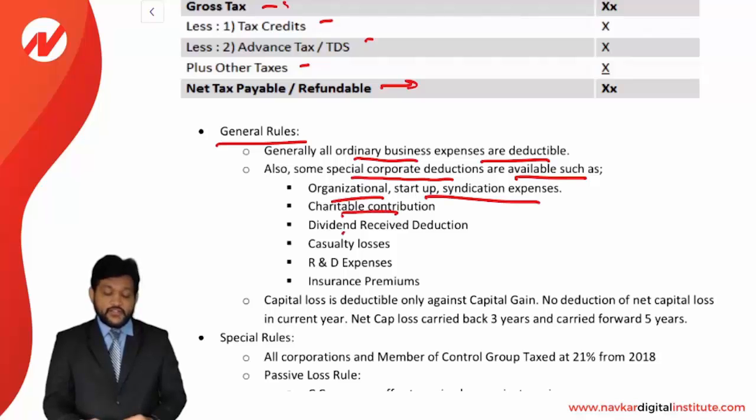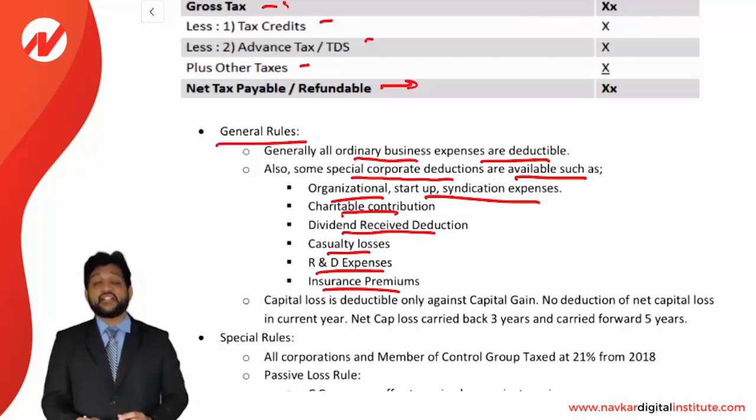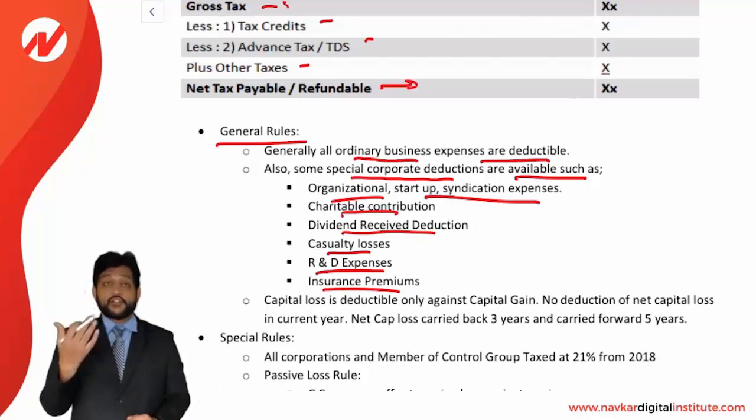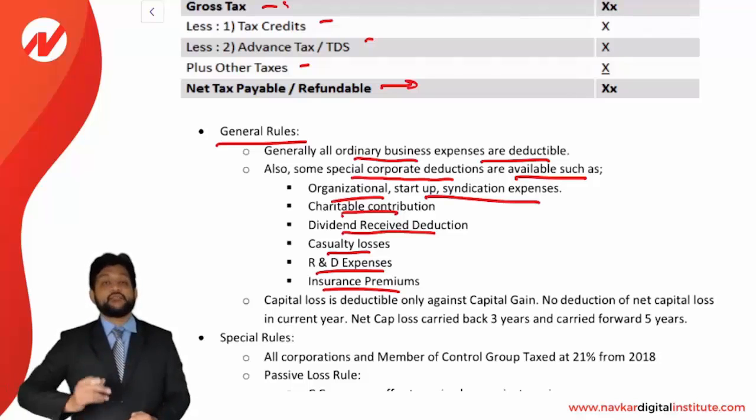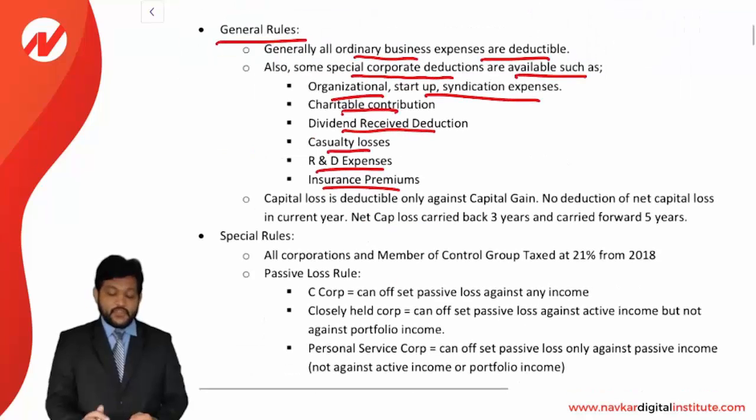Charitable contribution, dividend receipt deduction, casualty losses, R&D expenses, and insurance premium. These are the special deductions which are available to a corporation. All routine business expenses will be deductible, that's normal. But these are additional expenses which can be deducted by a corporation.